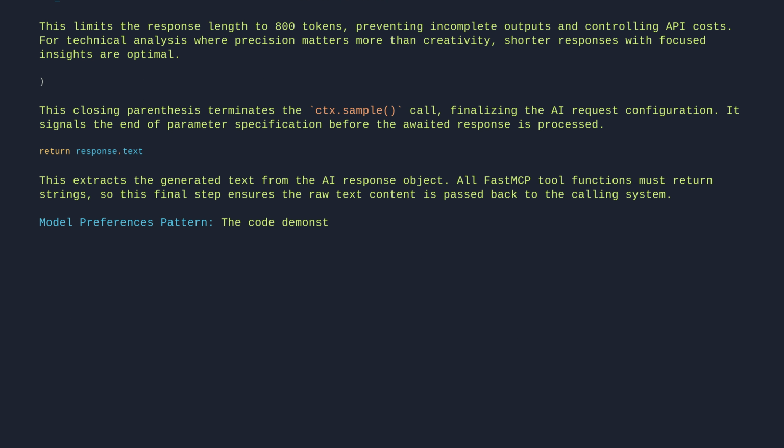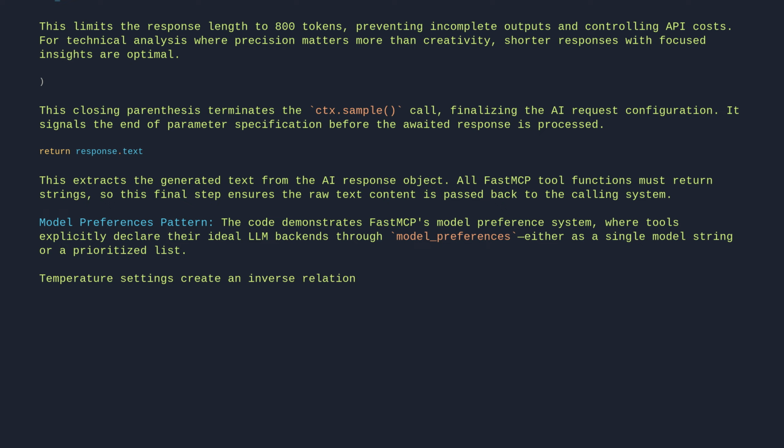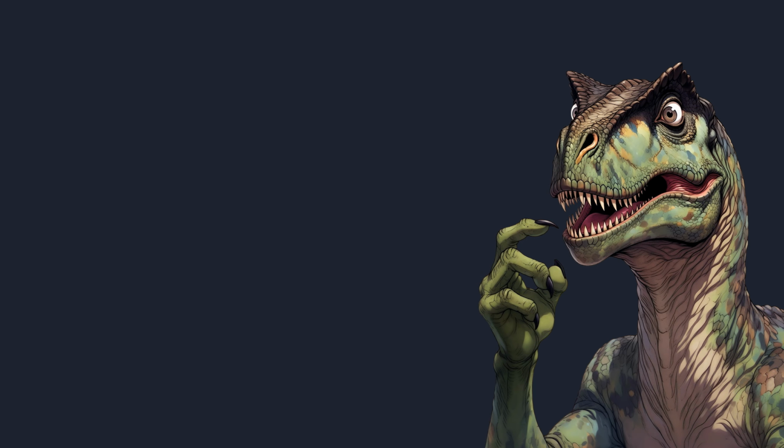Model preferences pattern. The code demonstrates FastMCP's model preference system, where tools explicitly declare their ideal LLM backends through model preferences, either as a single model string or a prioritized list. Temperature settings create an inverse relationship between creativity and consistency that you must consciously balance for each use case. This pattern transforms model selection from a global configuration problem into a tool-level design decision. The tool that names its model becomes nameless to all others.